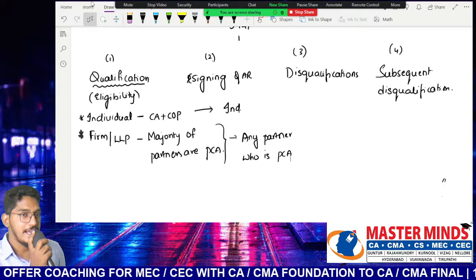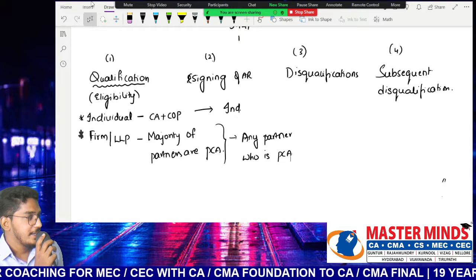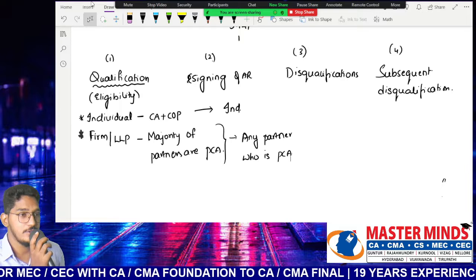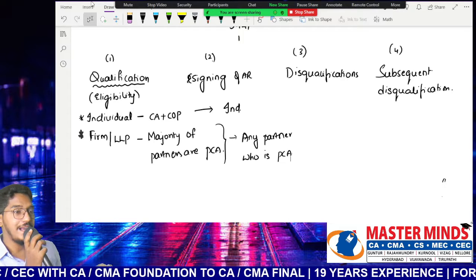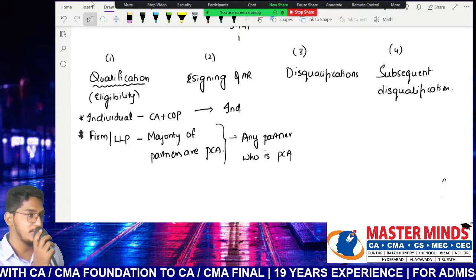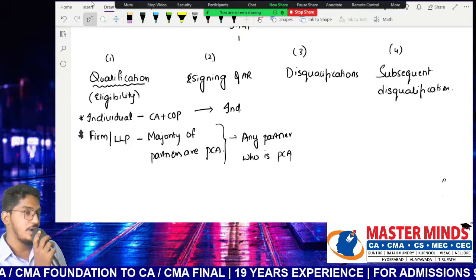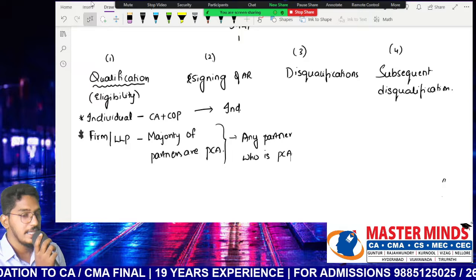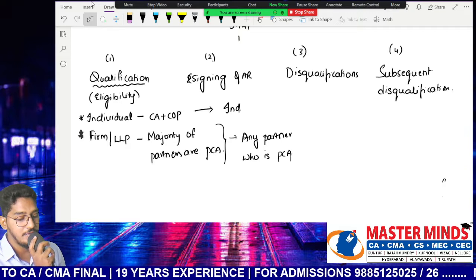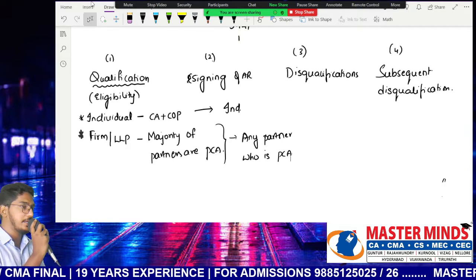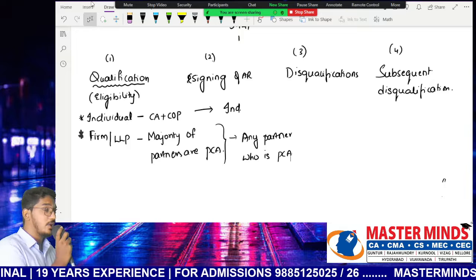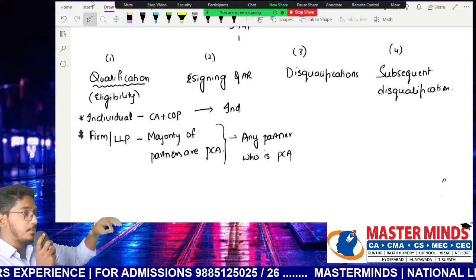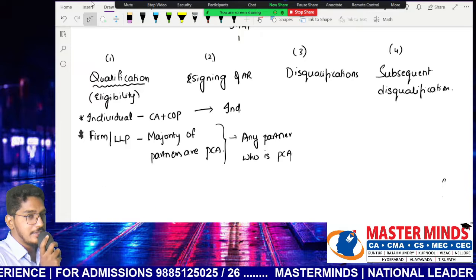See, it is actually a hypothetical question. You can give the answer as true also, you can call it false also. But what matters is the explanation which you are giving there. In the suggested answer, what they have given is the answer as true. Yes, you can write it as true. But what explanation will he give? Yes, any partner can sign the audit report provided he is a practicing chartered accountant.